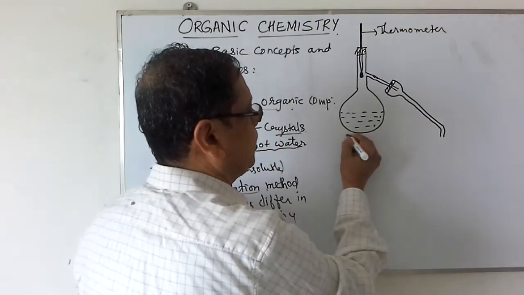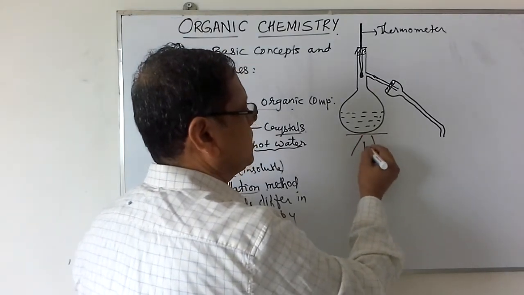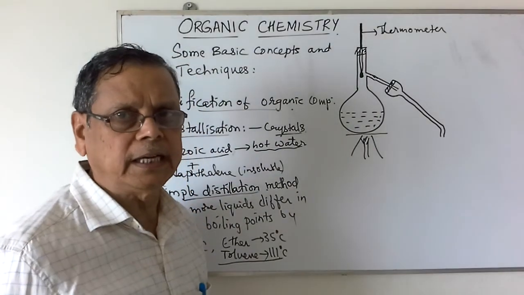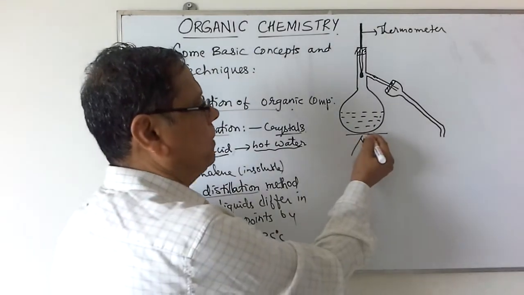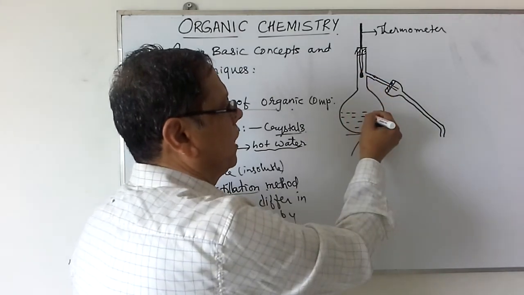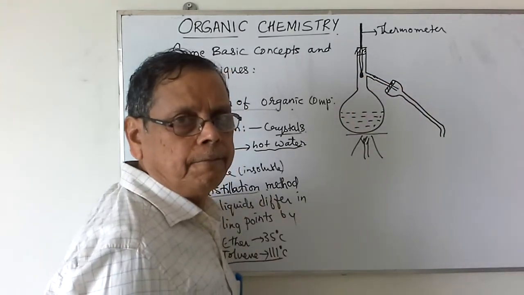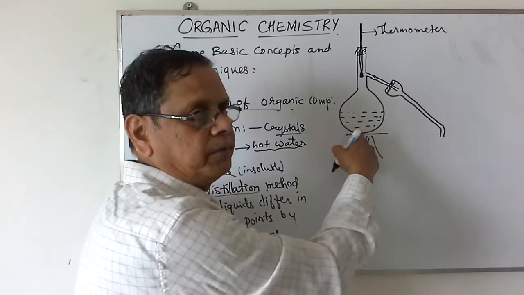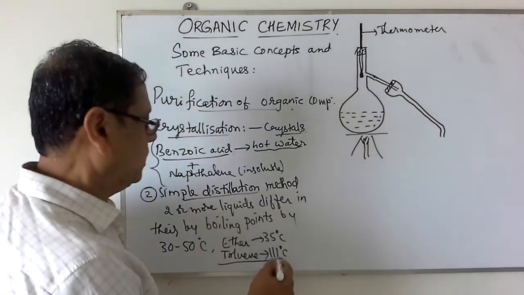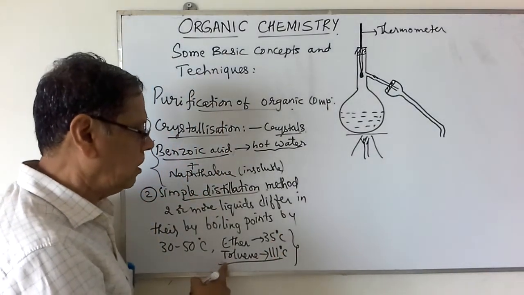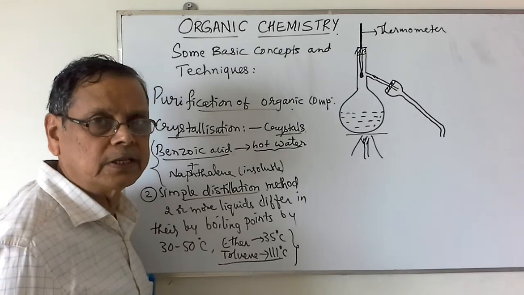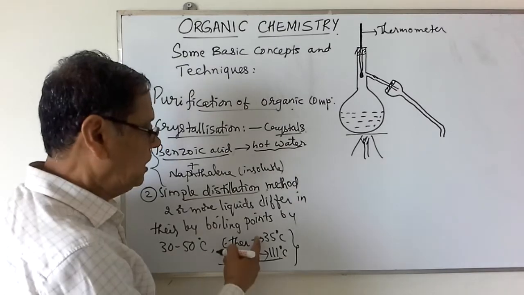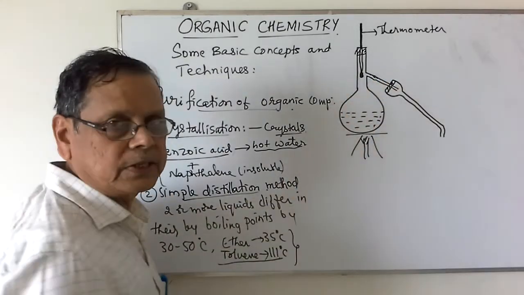And whatever the liquid mixture that we have taken here, it is heated by using the Bunsen flame, or we can use the heating elements also. When we heat this one, the liquid starts boiling and the vapors enter the side tube. The constant temperature recorded at the thermometer will indicate the boiling point of this particular liquid. Assume that we are taking this ether and toluene having 35 and 111 degrees Celsius. The first liquid which boils is having the lower boiling point. So this ether will distill out at 35 degrees Celsius.